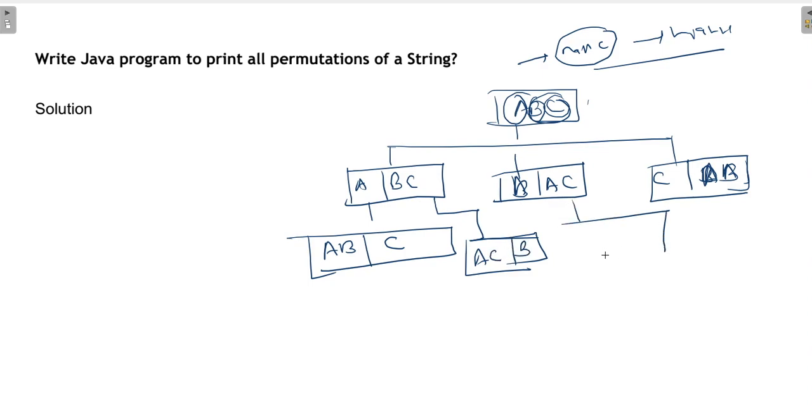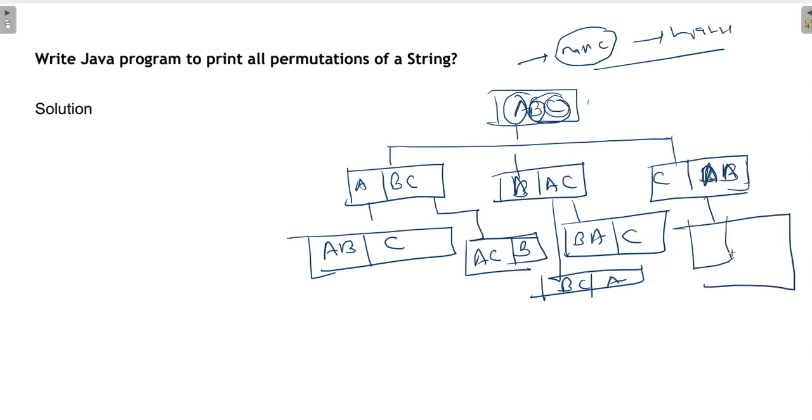Then B will be with A, C separate. B will be with C and A will be remaining. For C, it will be with A, B remaining, and C will be with B and A remaining. So these are all the permutations of the string.